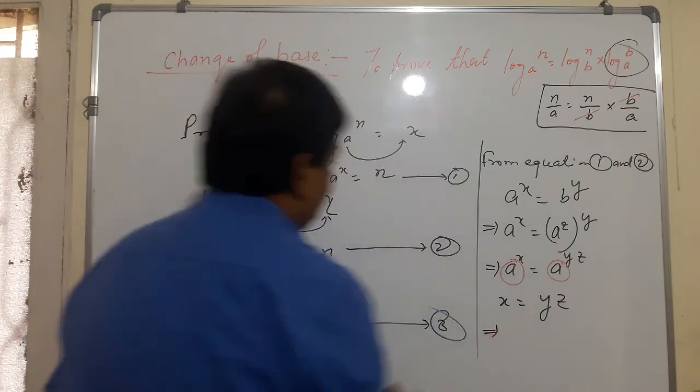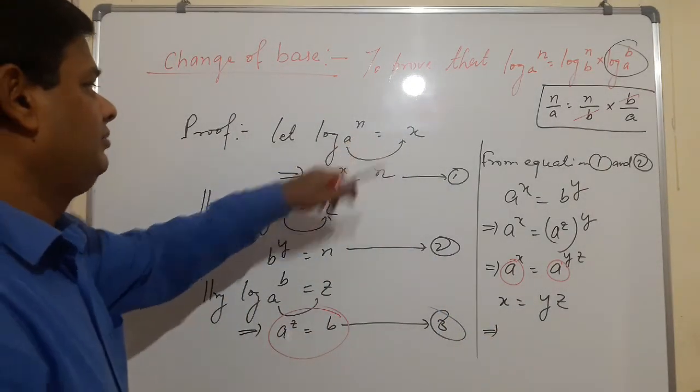So it implies, what is x? x is log n to the base a.